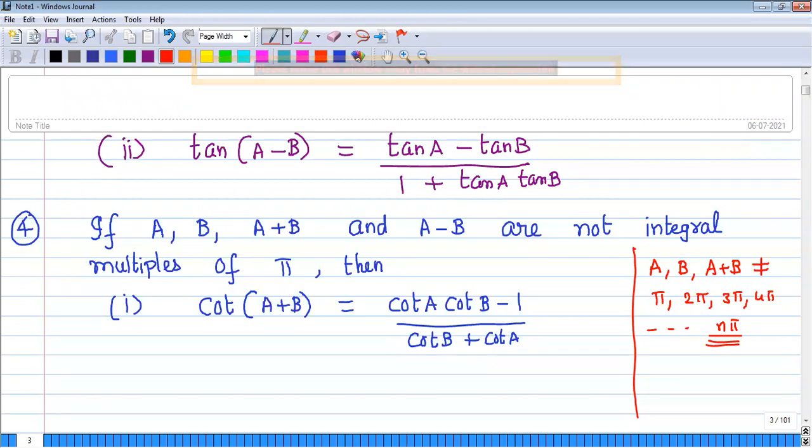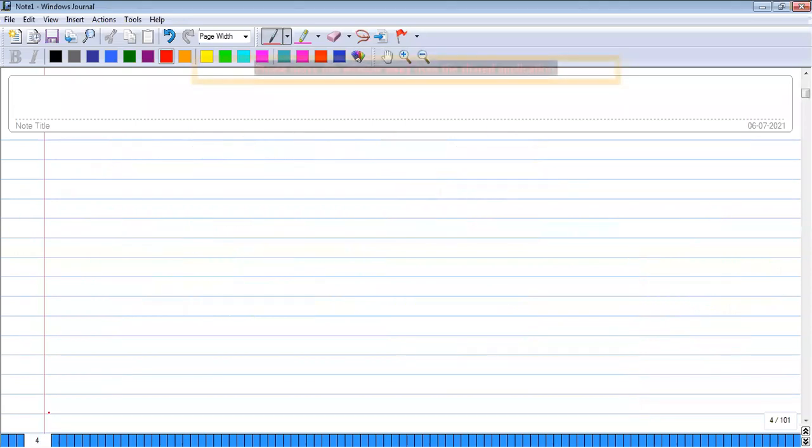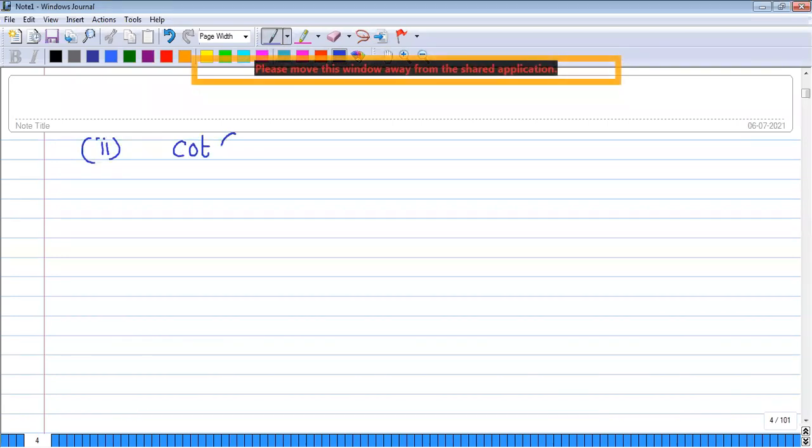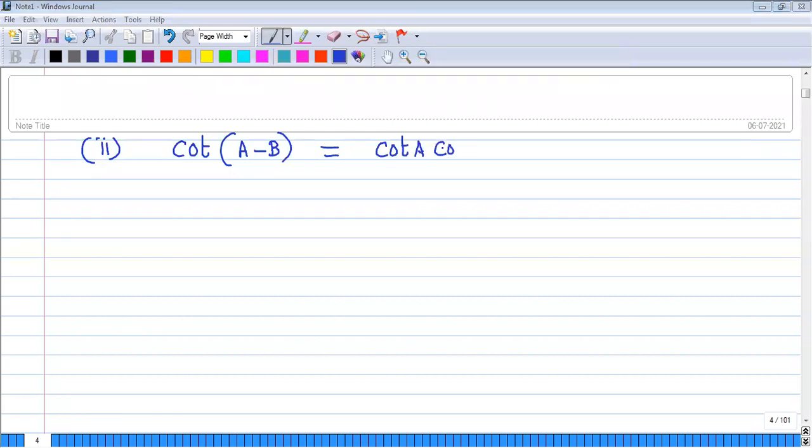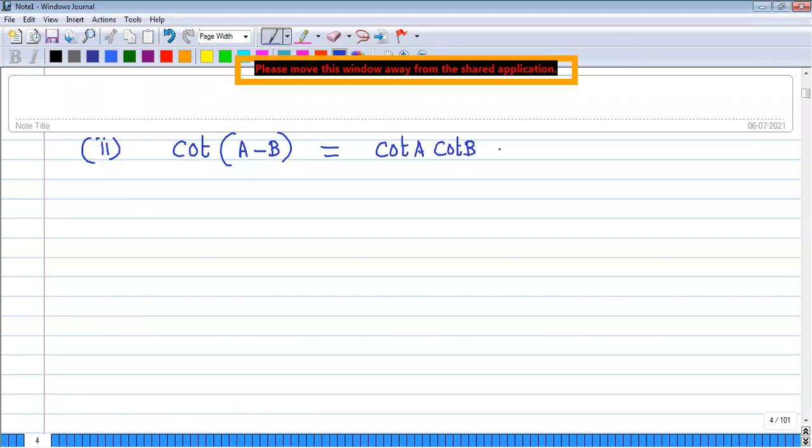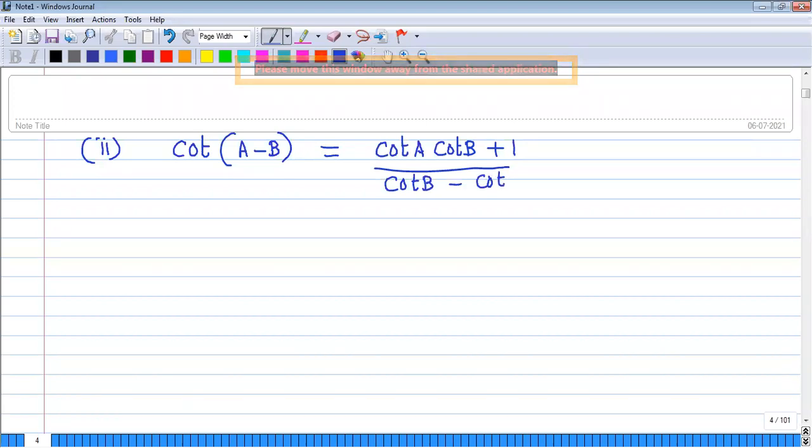Second formula. Cot of A minus B equals cot A cot B plus 1 by cot B minus cot A.